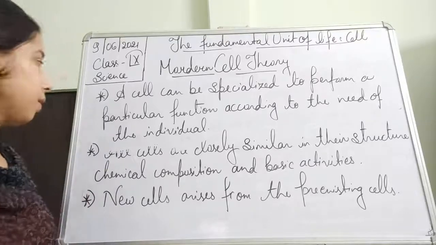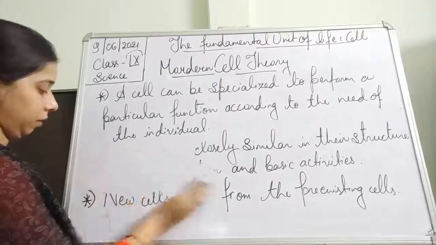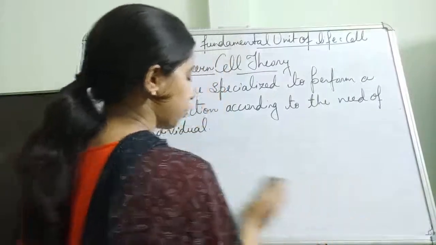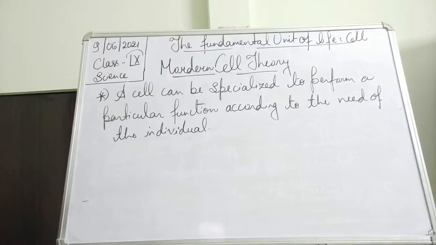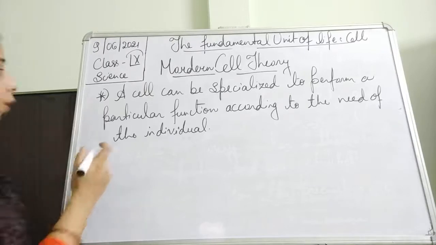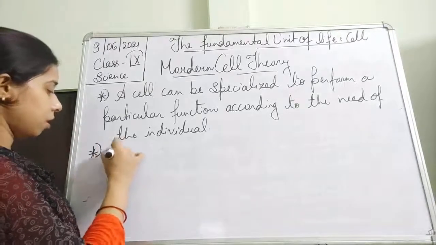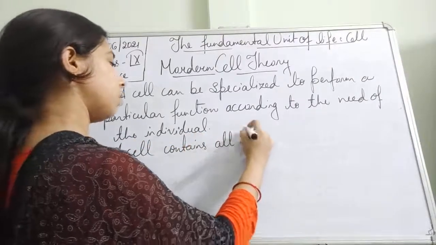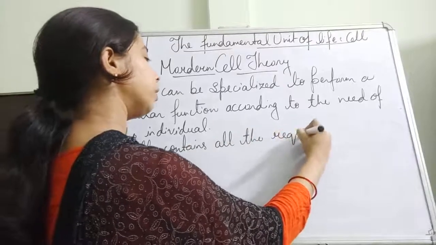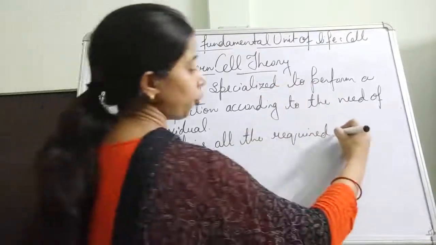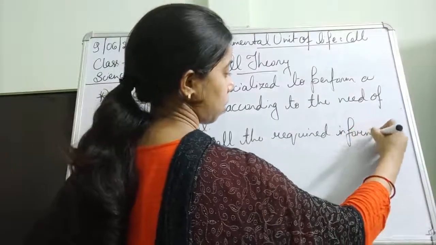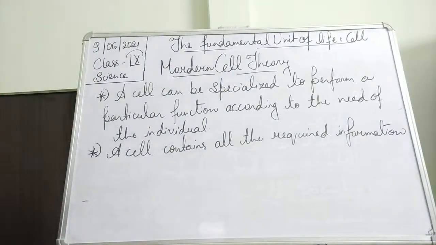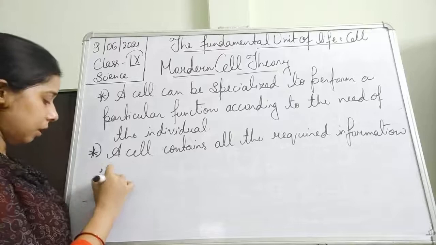The next postulate of the modern cell theory is: a cell contains all the required information in the form of genetic material.